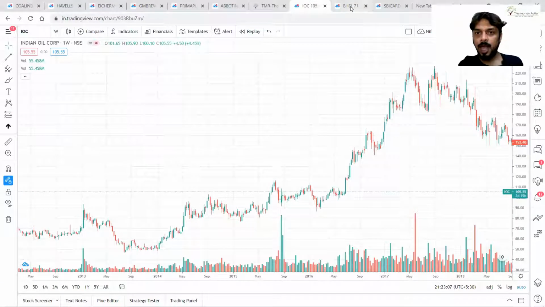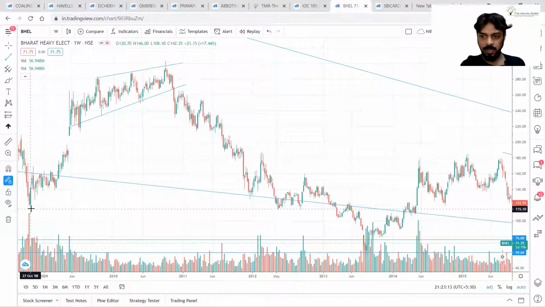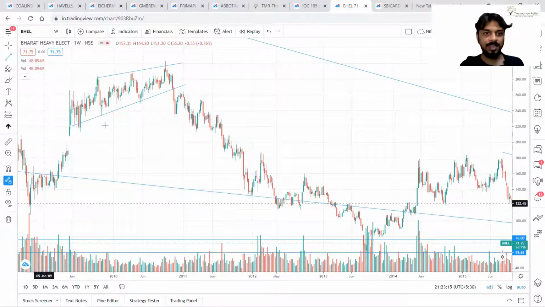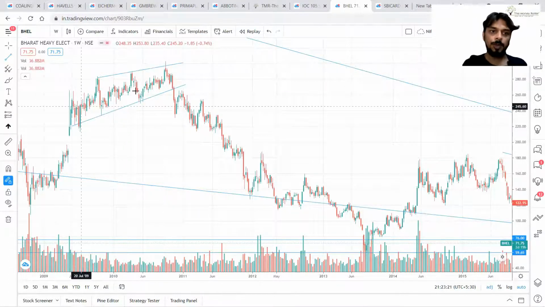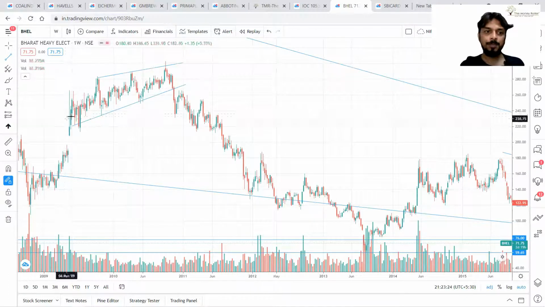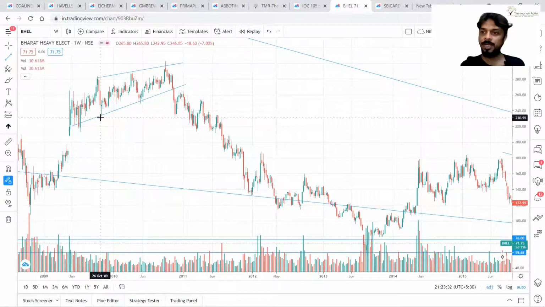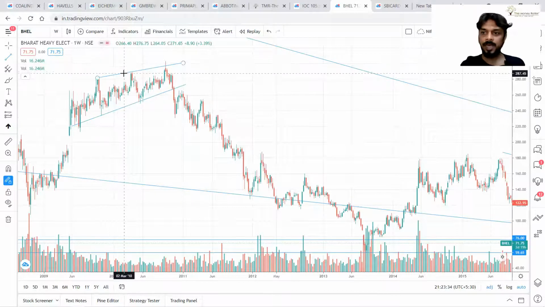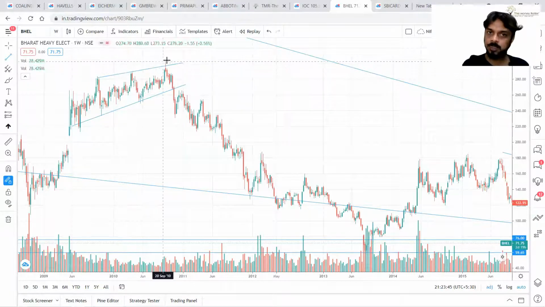For that, have a look at BHALE first. Here, BHALE from 107 moved up to roundabout 300, correct? Now, but in this phase, what happened? BHALE is at 210. It made a high of 281, then again coming down at 230, making a high of 290 something, again coming down at 250, and then making a high of 300 plus. BHALE is making new peaks, correct?